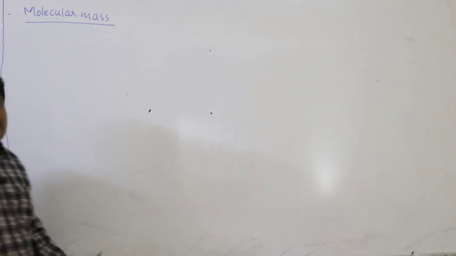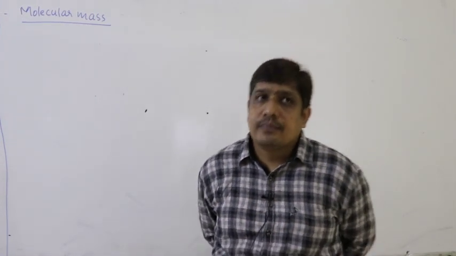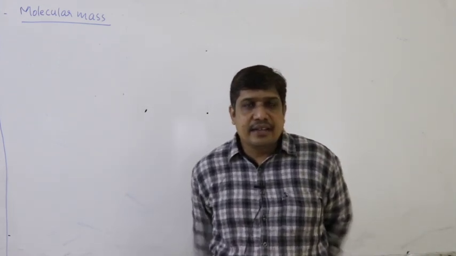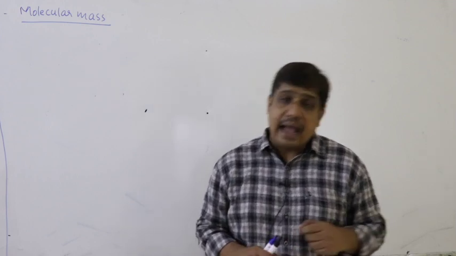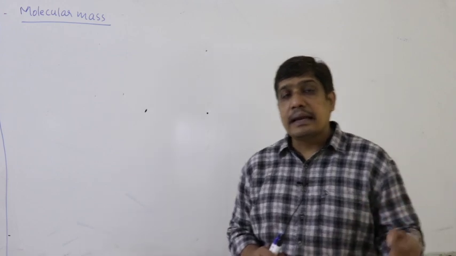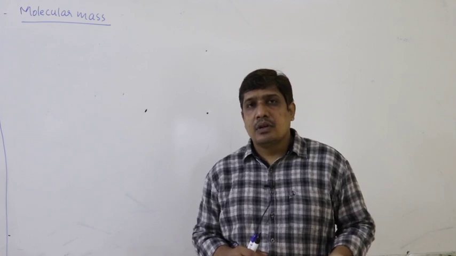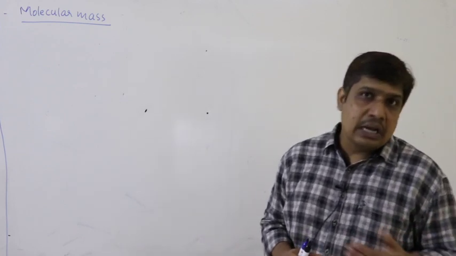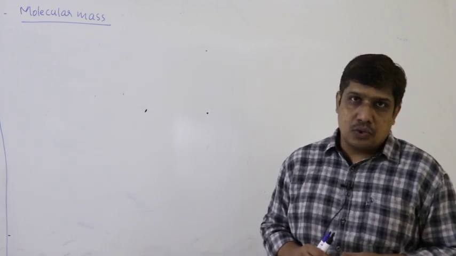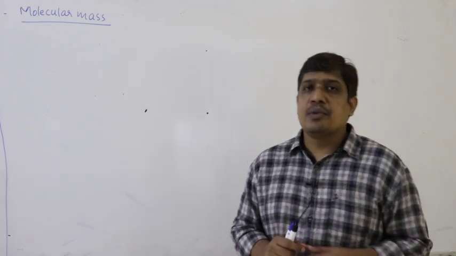So we are talking about the mass of a molecule. A molecule is the particle of a compound or substance which has independent existence. Like atomic mass, molecular mass is also expressed as relative mass with respect to the stable C12 isotope. So what is this molecular mass? It is a number like atomic mass.